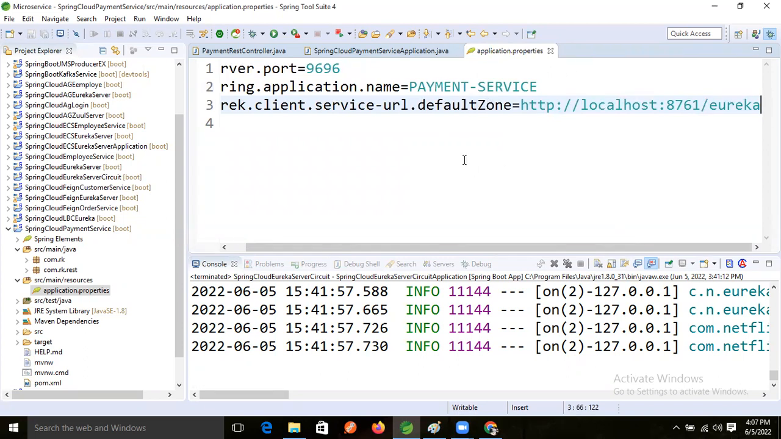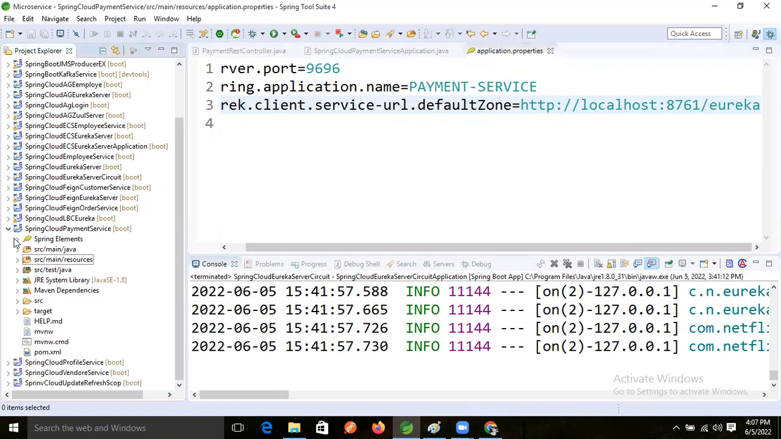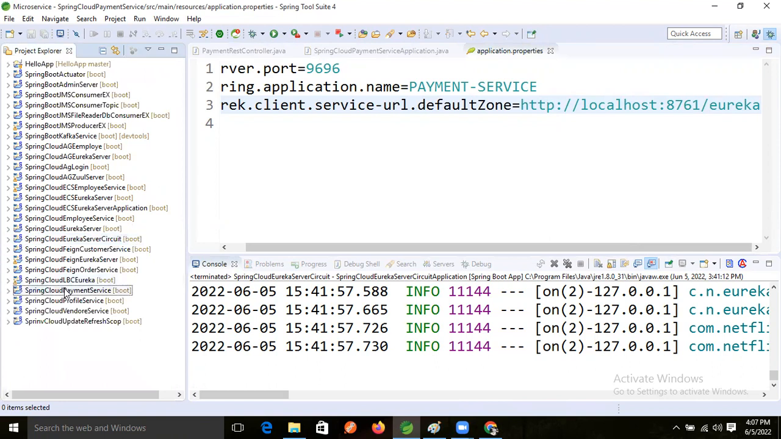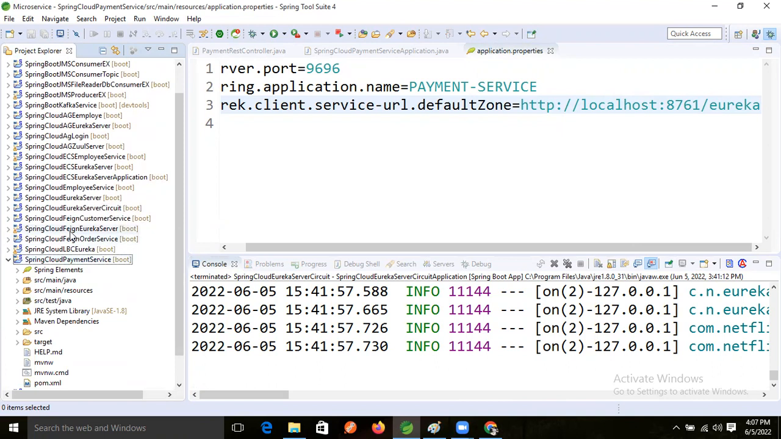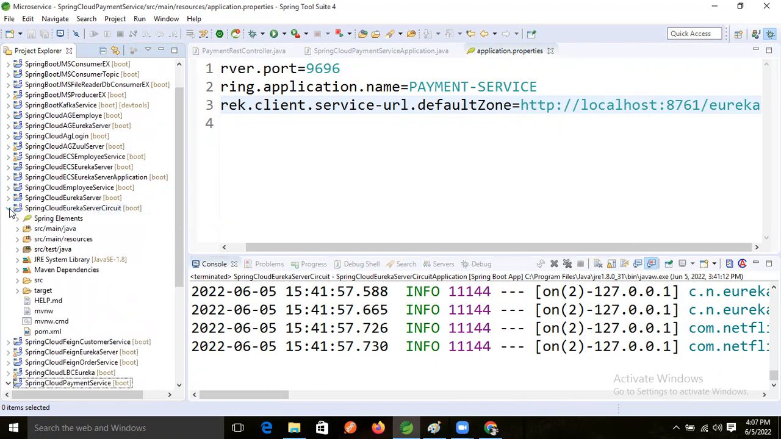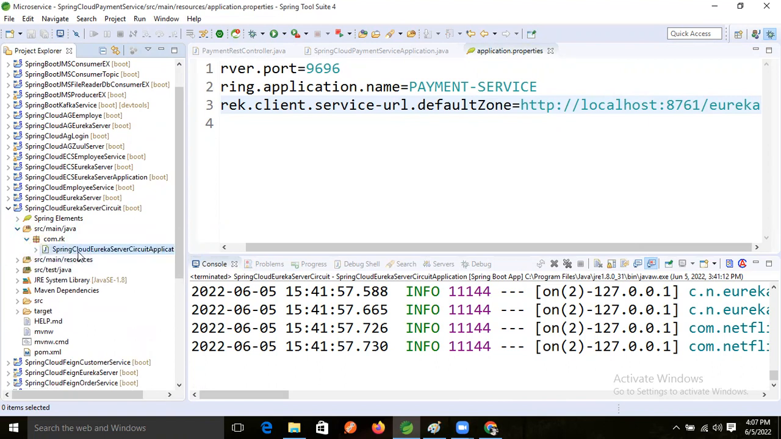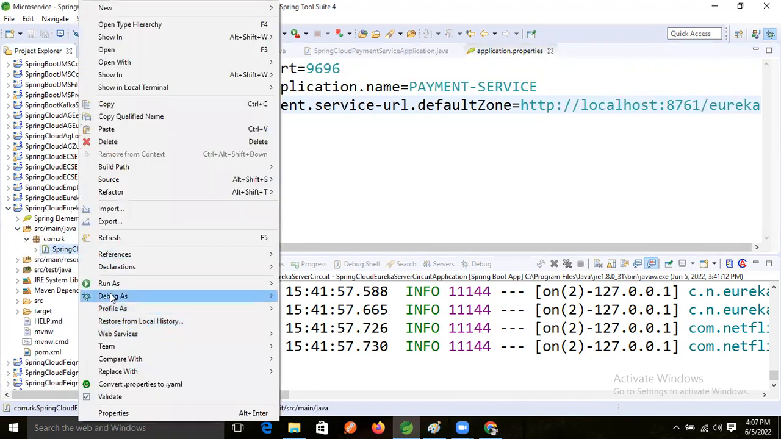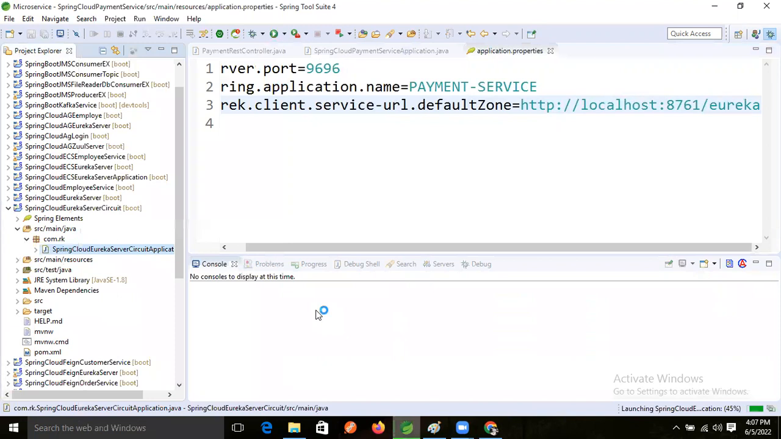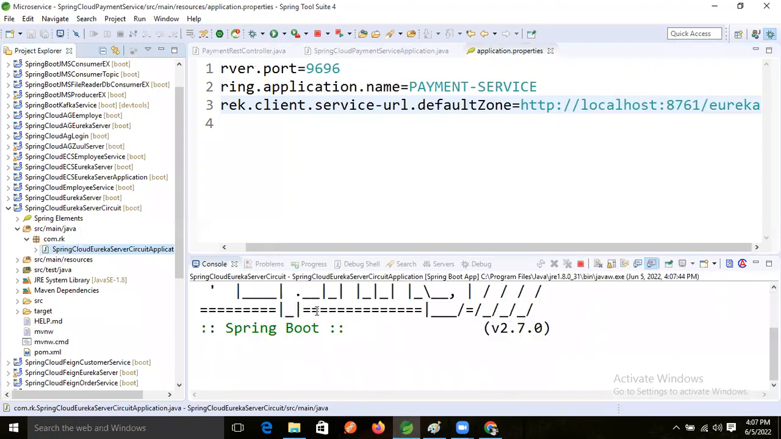Okay, so now let's run our application. First, which application will we run? First, we will run our Eureka server. This one, right? Go inside that, right click, run Spring Boot application.